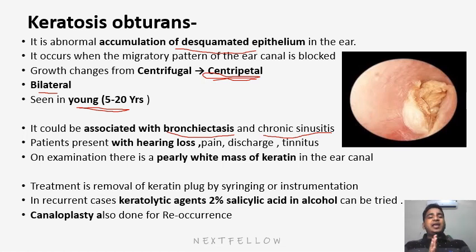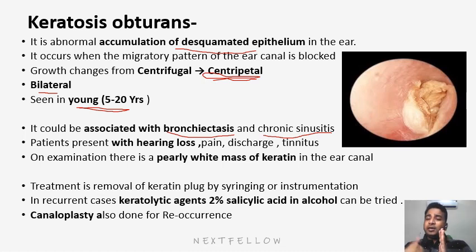Okay, and patient may have pain, any sort of discharge, because sometimes bacteria will grow inside this, and patient may have some tinnitus. On examination, we can see a pearly white mass of keratin in the ear canal as shown in the figure. So what is the treatment? Treatment is removal of this keratin plug. We can remove it either microscopically by means of suction, or we can do syringing.